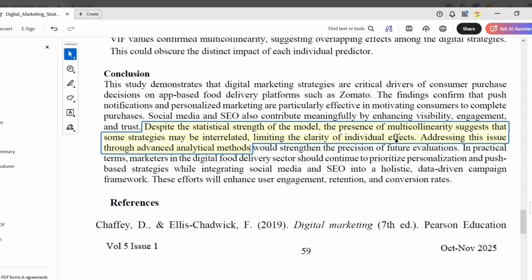This means that some marketing variables were too similar and overlapped with each other, so the researcher could not perfectly separate the individual effect of each variable. So in future you can study the impact of individual variables to address this gap. These are the future research directions given by the author of this paper.